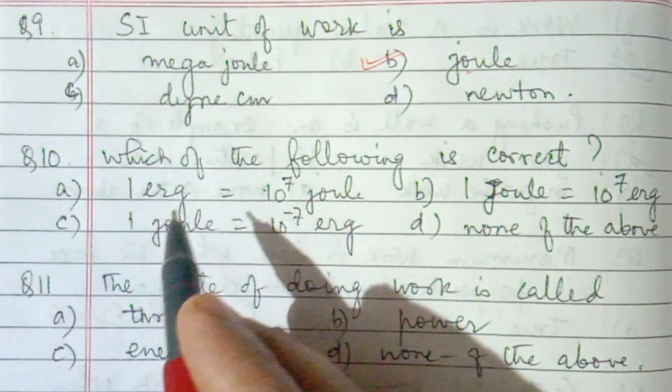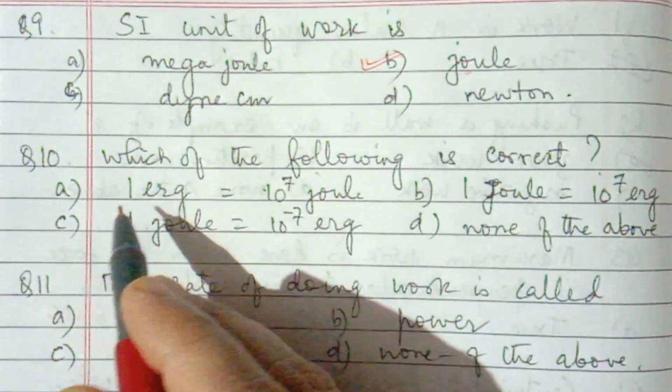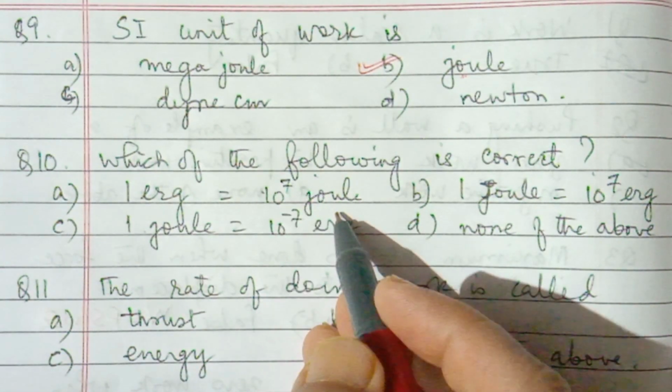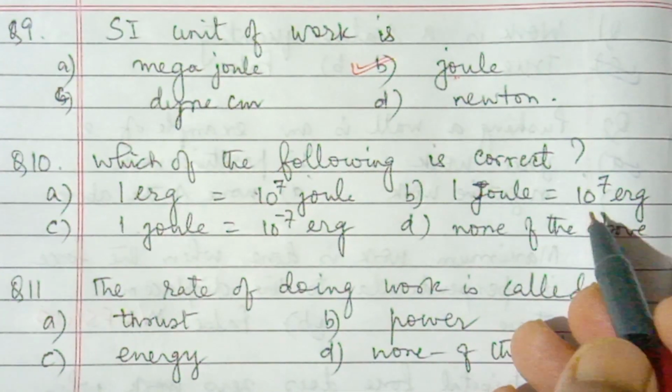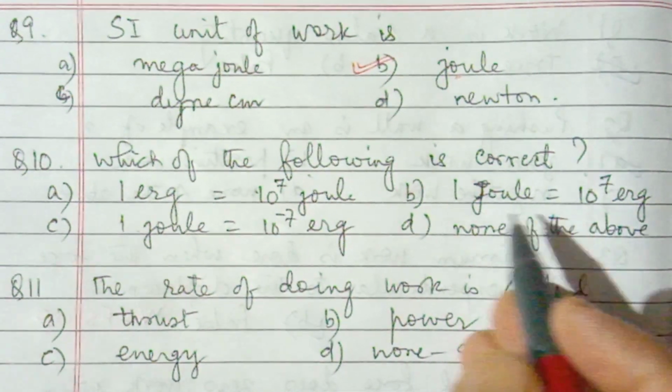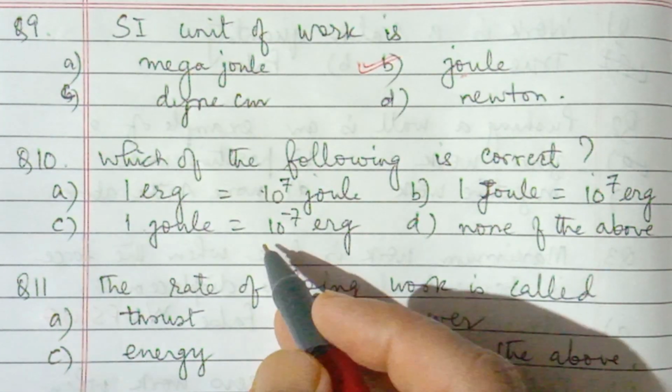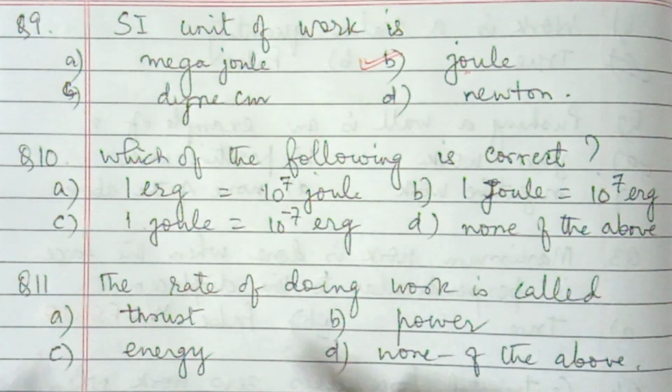Next, number 10. Which of the following is correct? 1 erg equals 10 to the power 7 joule, 1 joule equals 10 to the power 7 erg, or 1 joule equals 10 to the power minus 7 erg, or none of the above.